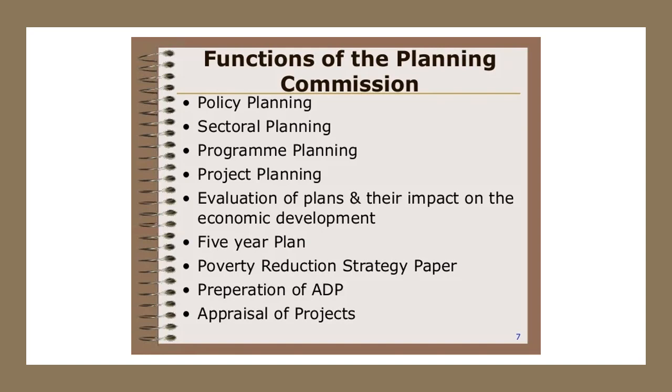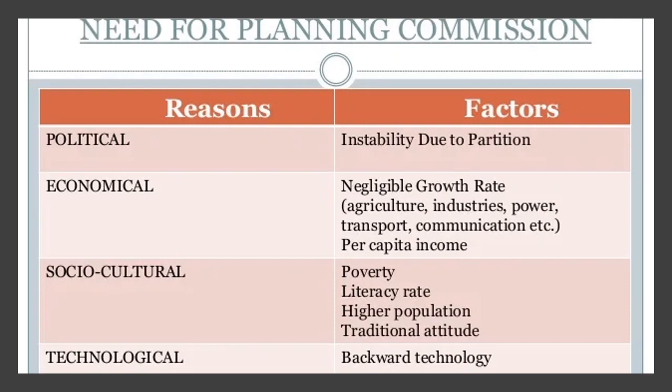Now let's have a look at the areas of functioning of the Planning Commission. It works on policy planning, sectoral planning, program planning, project planning, and then after planning it comes to evaluation of plans and their impact on economic development, the 5-year plan, poverty reduction strategy, preparation of ADP and appraisal of projects. So basically the purpose of the Planning Commission is to plan out the policies, sectoral planning and projects in such a manner that they are executed in the right manner, and after that it assesses the impact of these implemented plans.